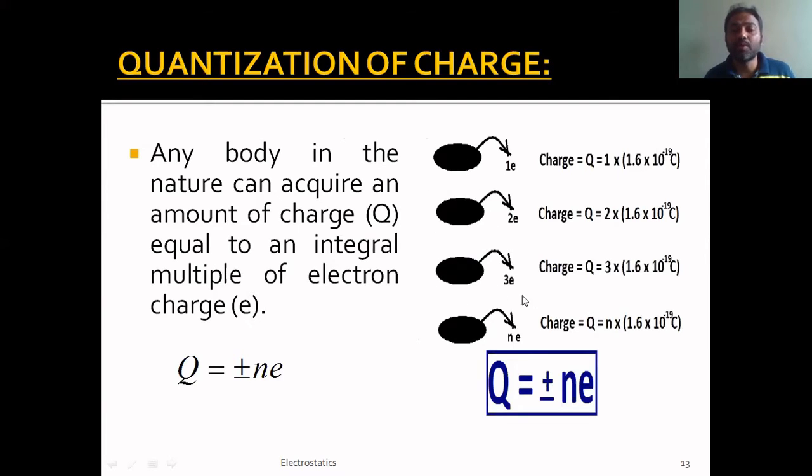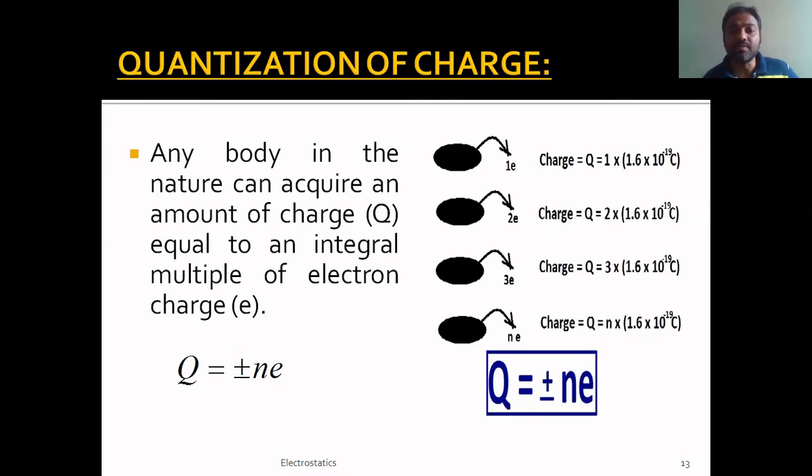For convenience, I have taken four bodies here. Let us assume it's an object, it can be any object. It can have 100 atoms, it can have 200 atoms, it can have crores of atoms. But initially, whatever the number of atoms, in each and every atom the number of electrons and protons is the same, and hence the total charge on that object becomes zero. Initially, the charge present on that object will be zero.